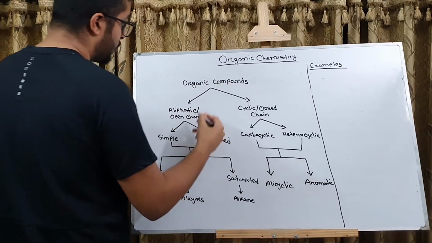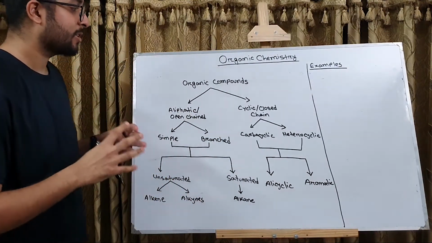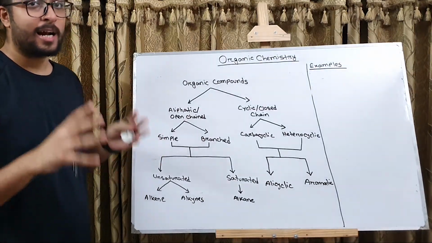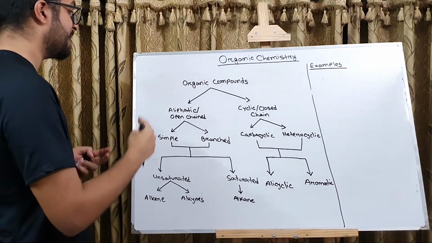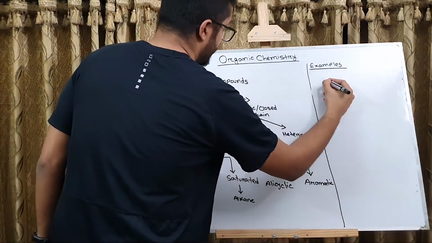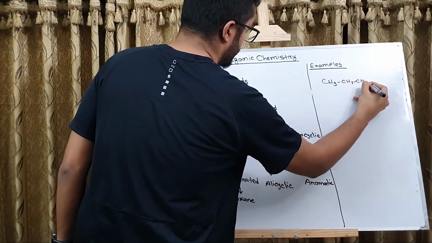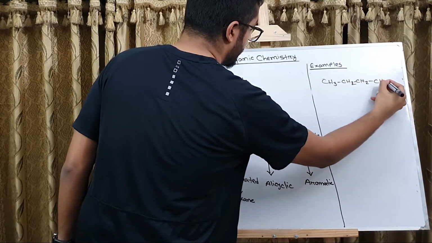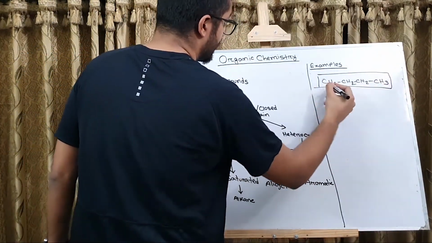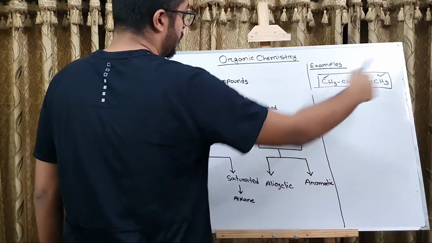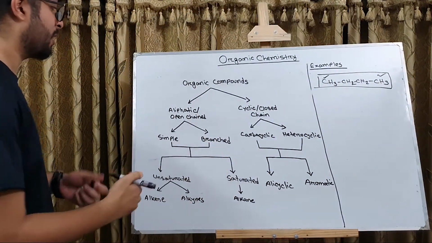So, aliphatic or open-chained organic compounds are those organic compounds which don't contain a closed chain. That is, the carbons are not forming any ring. Both sides of the chain are open. For example, this one. This structure right here, we have these two terminal carbons which are open. So this is an example of an aliphatic or open chained organic compound.